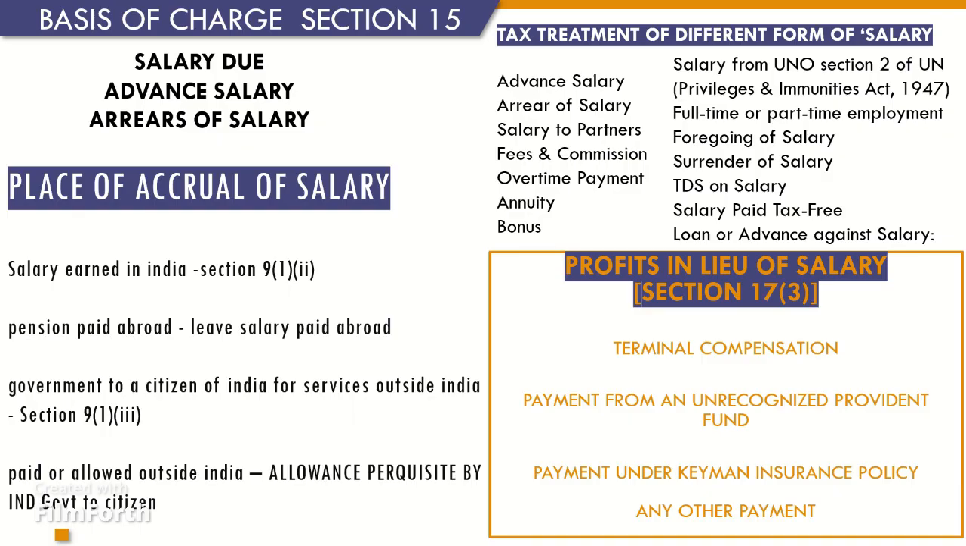Example 2. A citizen of India is posted in the United States as our ambassador. Obviously, he renders his services outside India. He also receives his salary outside India. He is also a non-resident. The same will be deemed to accrue or arise in India.